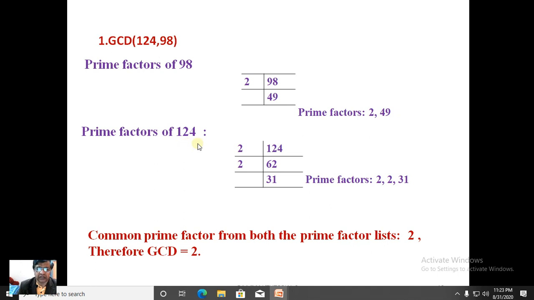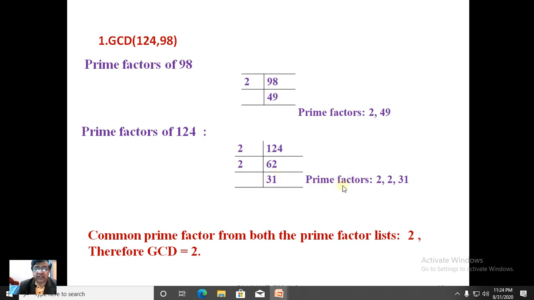In the same token, we will find the prime factors of 124. 124 is divided by 2, 62. 62 is factored once again by 2, it will give us 31. So it is 2, 2, 31. No more continuation because 31 is a prime number.